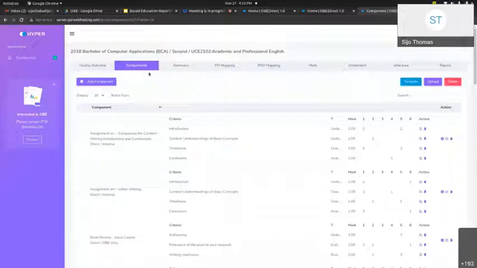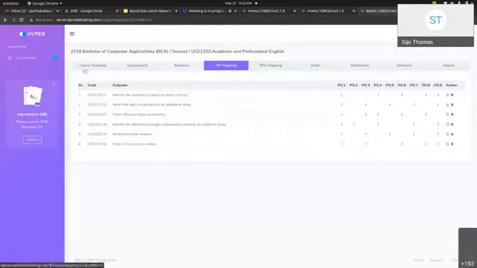Once the components are designed, the next task will be the mapping between POs and outcomes. This is the interface where we map POs with outcomes. For example, this is the first CO, and this is dummy data. We are mapping with POs.